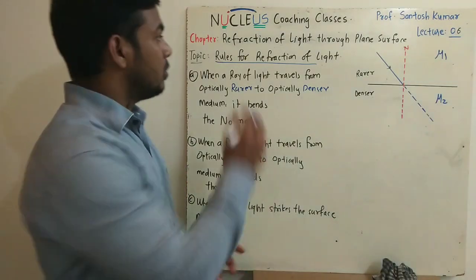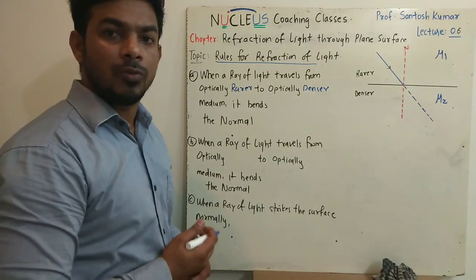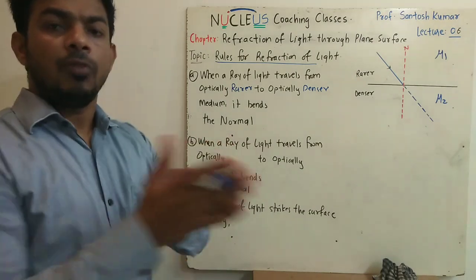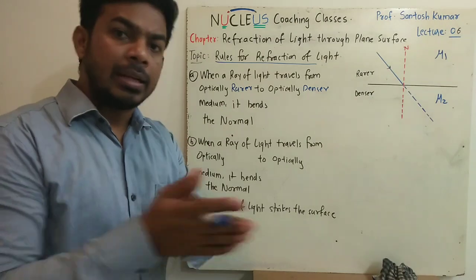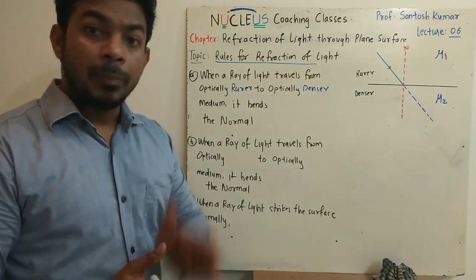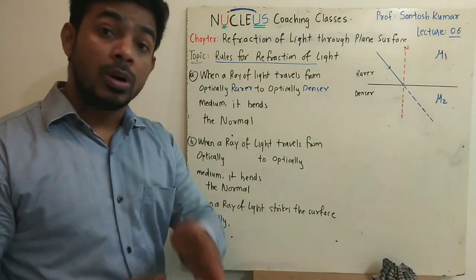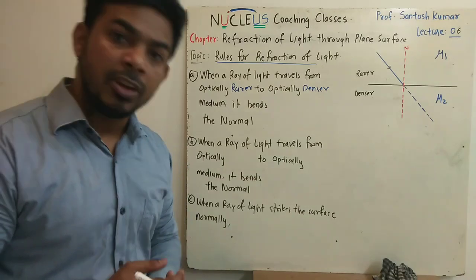Now we will talk about the rules for the refraction of light. That means a ray of light traveling from one optical medium to another optical medium bends away from its path. The bending of the ray of light could be towards the normal or it could be away from the normal.